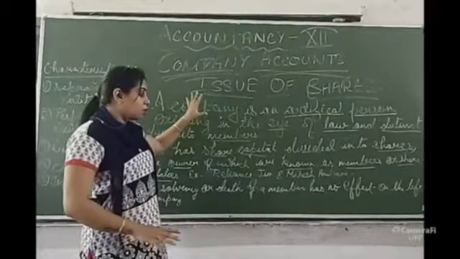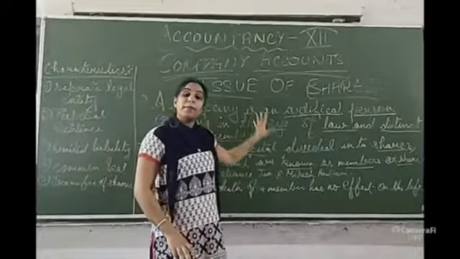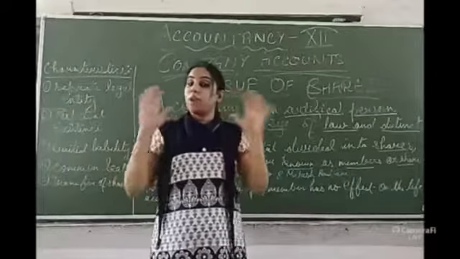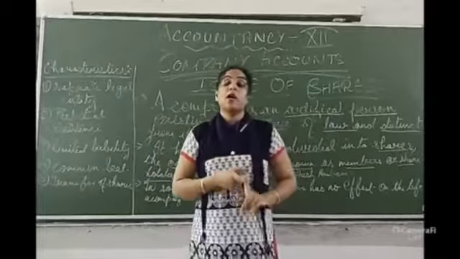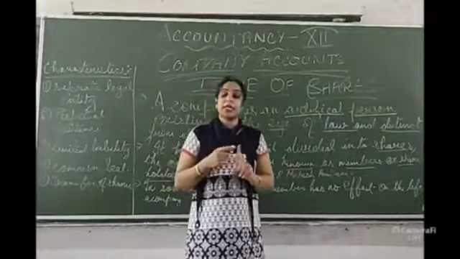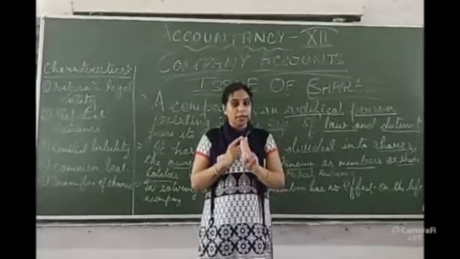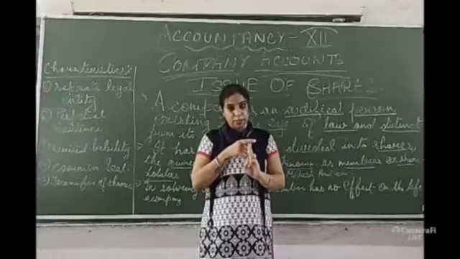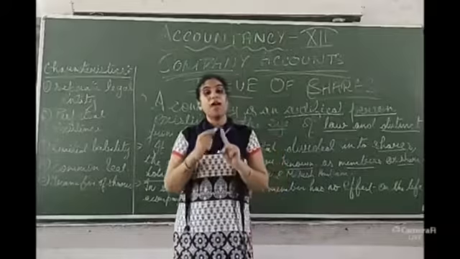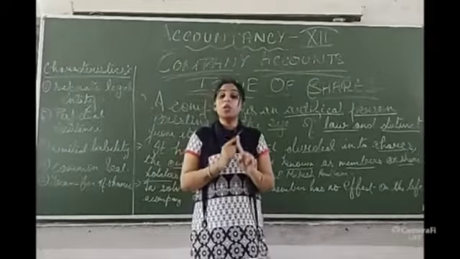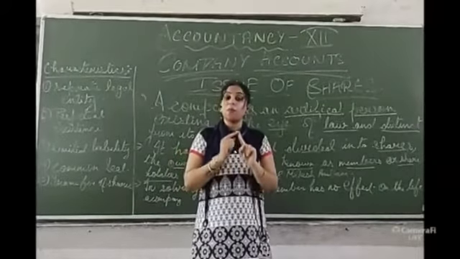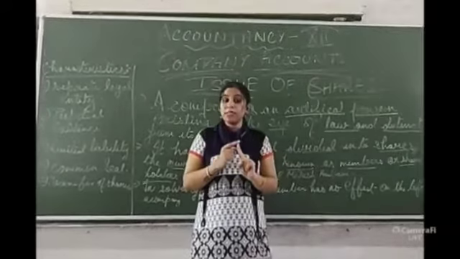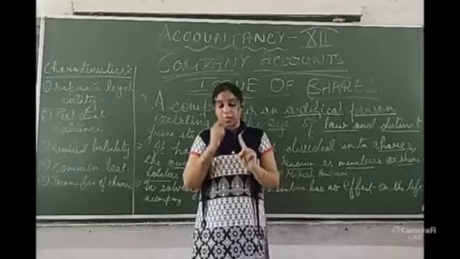Okay, so I think the company part is clear to you. What is the meaning of the company? It is very clear to you. Now listen, we have already studied the three types of company, that is private company, public company and joint company. But in this book, we are going to study a new type of company, that is OPC or one person company.